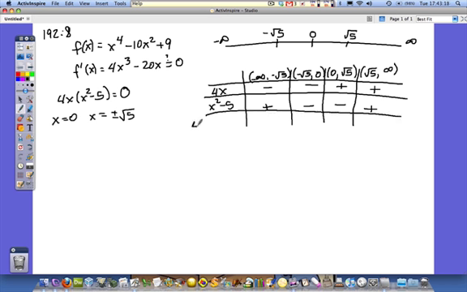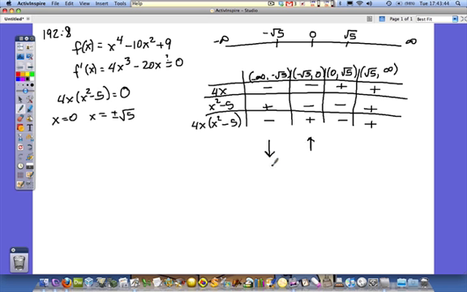Now let's put them together. 4x times x squared minus 5. If you multiply these two, you get a negative, a positive, a negative, a positive. Okay, now, what does that negative derivative tell you about the function in this region? It has to be decreasing. The function's going down. In this region, the function's going up.